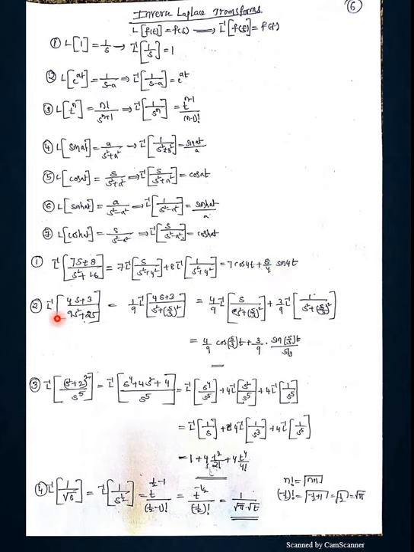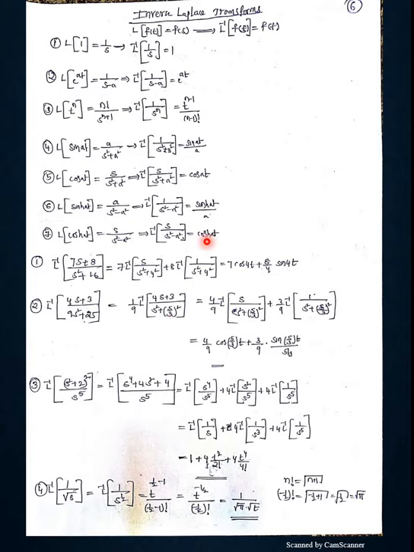Now come to here, L inverse of 4s plus 3 by 9s square plus 25. The denominator matches with s square plus a square, but one thing you remember here, the s square coefficient must be 1. To get that format, you have to take 9 common from the denominator. L inverse of 4s plus 3 by s square plus 5 by 3 whole square.